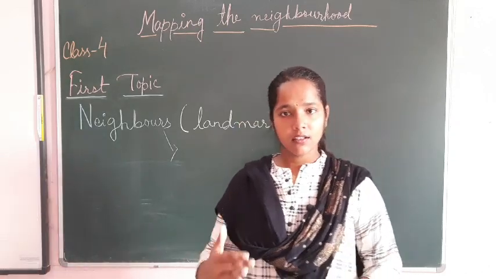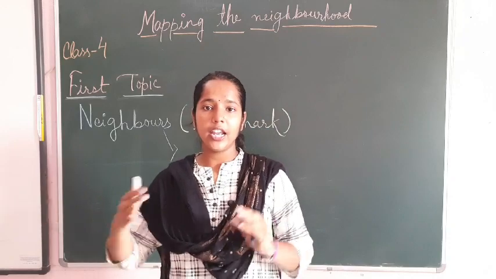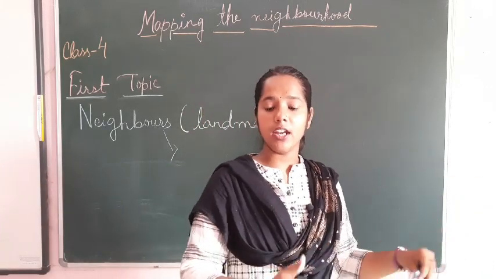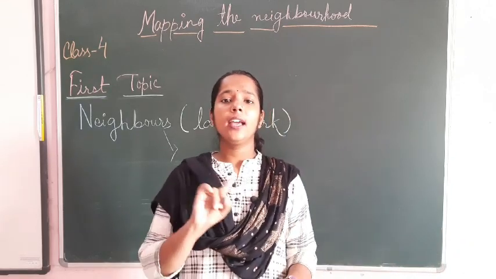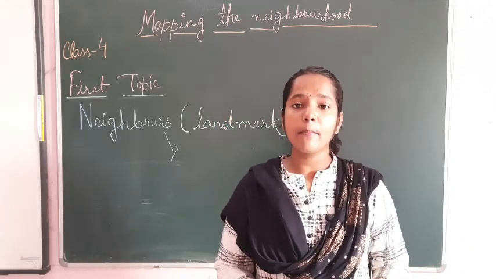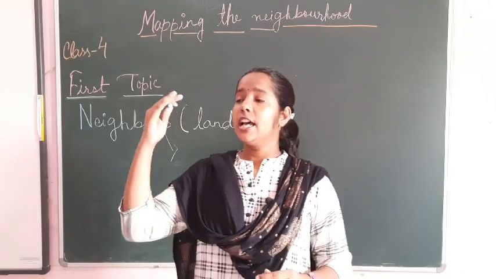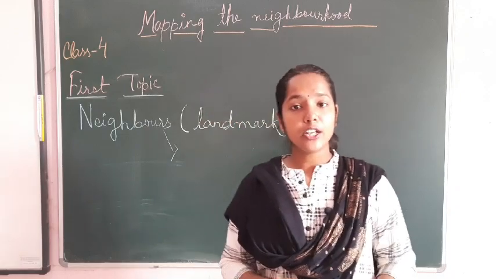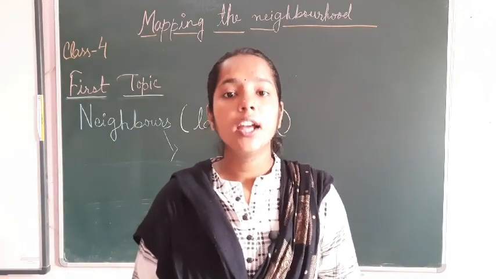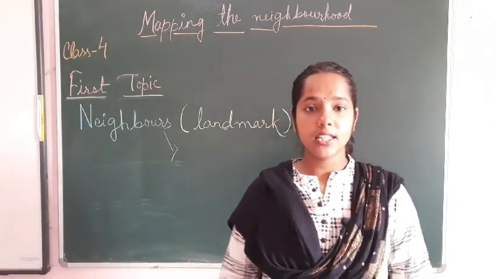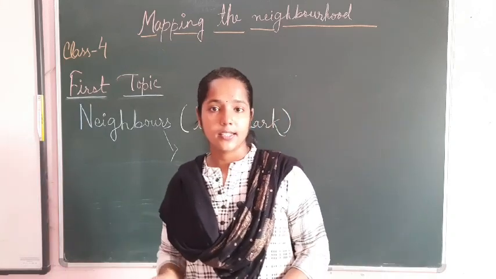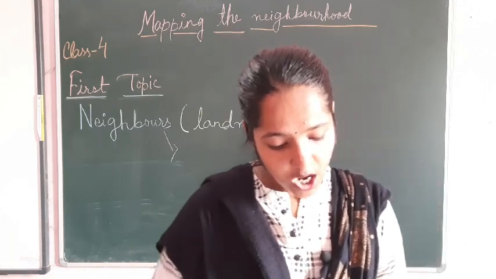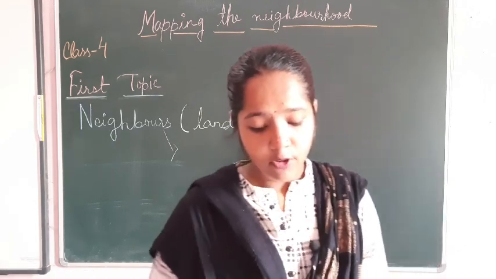Now we are talking about neighboring countries. India and Pakistan, neighboring countries. India and Bhutan, neighboring countries. India and Myanmar, India and Sri Lanka, all are neighboring countries. When you see the map, you will come to know about the different countries written there. You will get to know that these are all neighboring countries. Neighboring means they are living beside us.